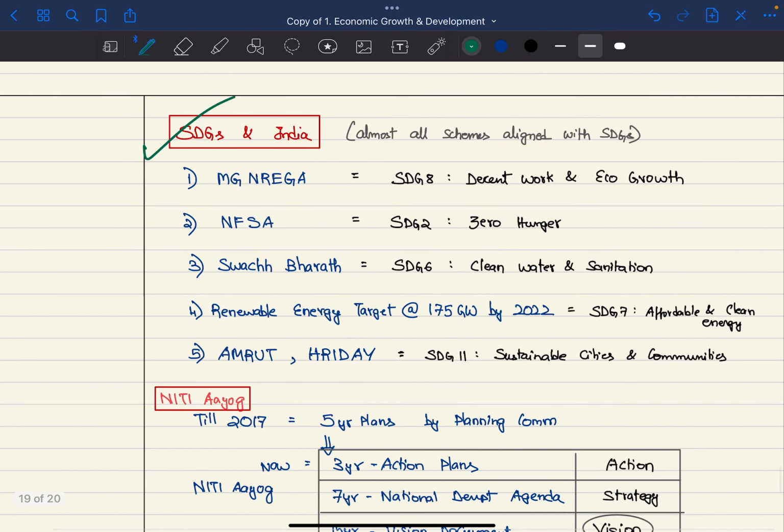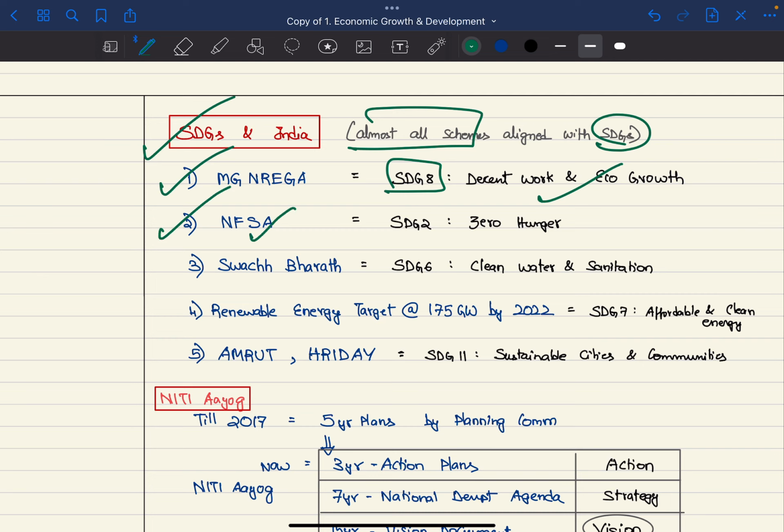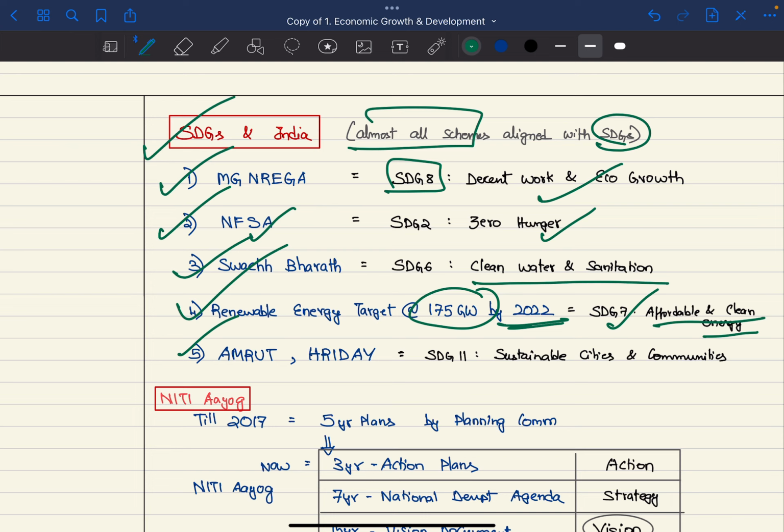Next, SDGs in India. Almost all the schemes are aligned with SDGs. For example, MGNREGA coincides with SDG 8 of decent work and economic growth, National Food Security Act with zero hunger, Swachh Bharat with clean water and sanitation, renewable energy target of 175 gigawatt by 2022 with SDG 7 of affordable and clean energy, Amrit Hriday with SDG 11 of sustainable cities and communities.